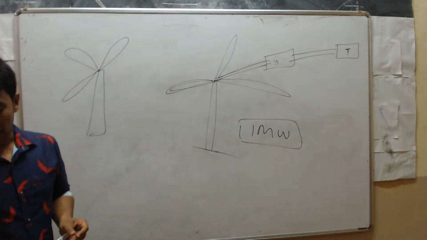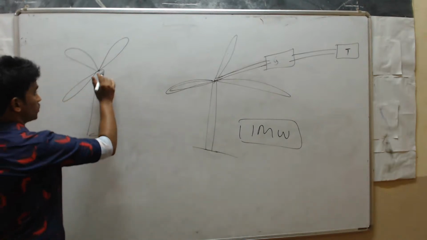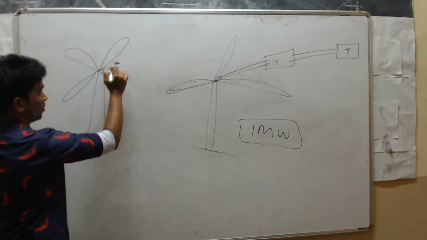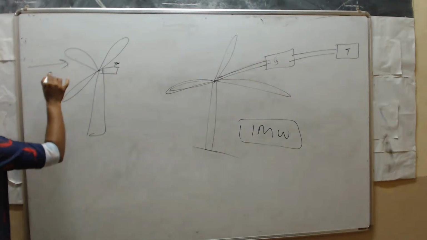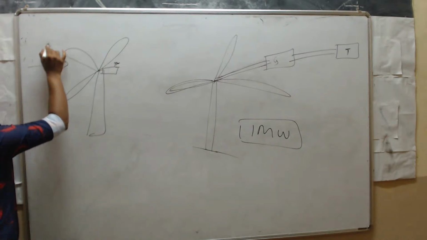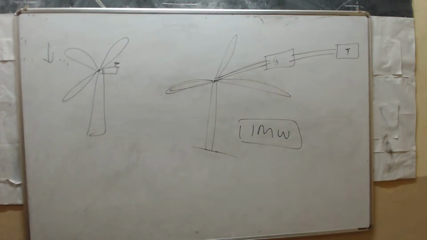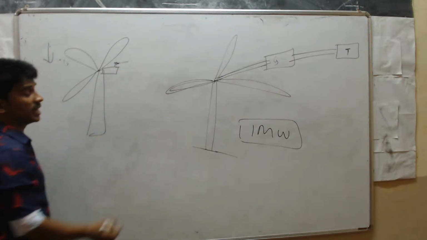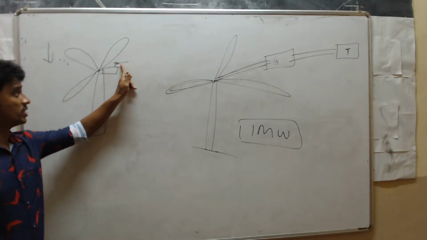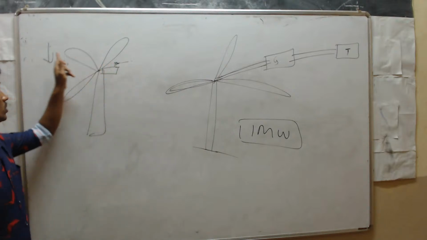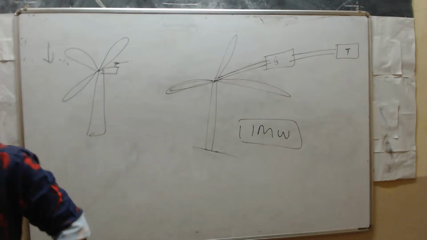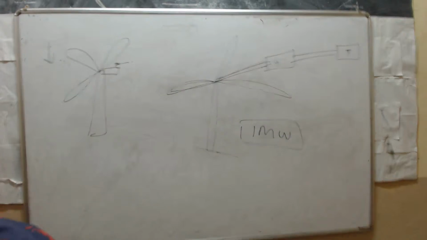And here we have one more thing. Suppose over this box you have seen one symbol like this, one object. Suppose air is moving in this direction, it will rotate. Suppose air is moving in this direction, like this. We call this the velocity indicator. This is the velocity indicator, which changes the direction of this plane according to the direction of the air or wind. So these are the advantages and disadvantages of wind energy.